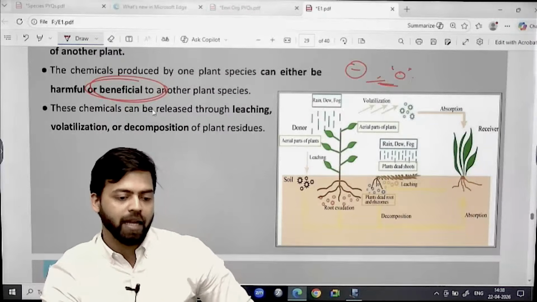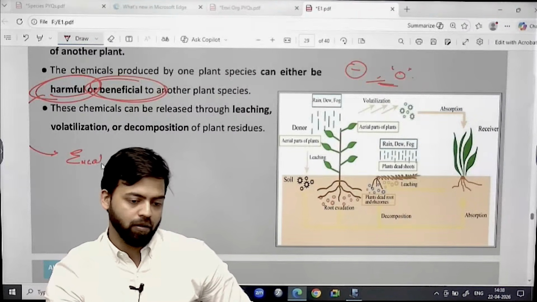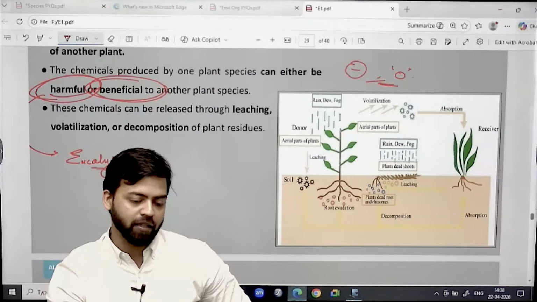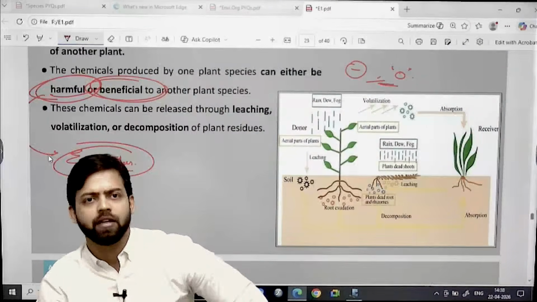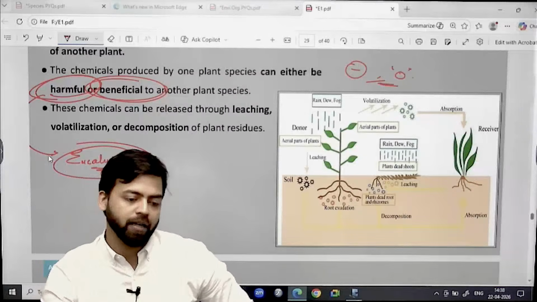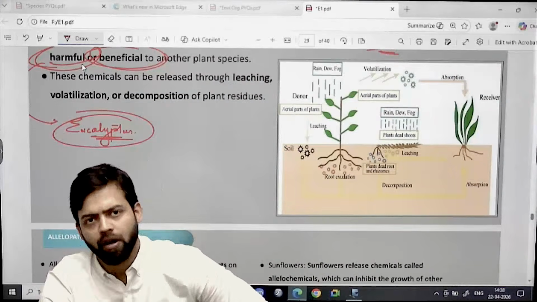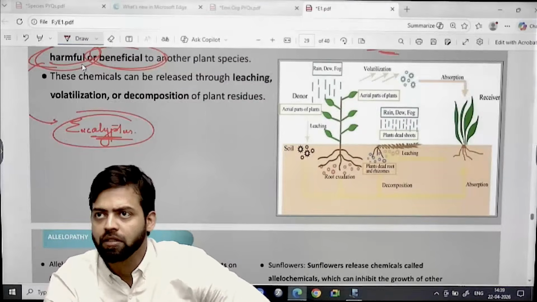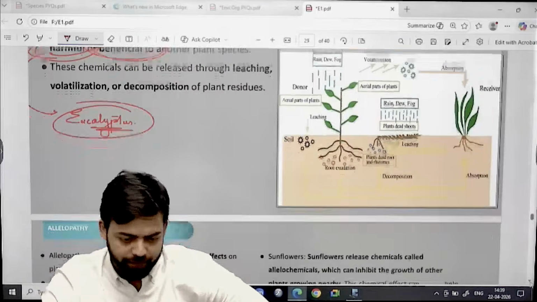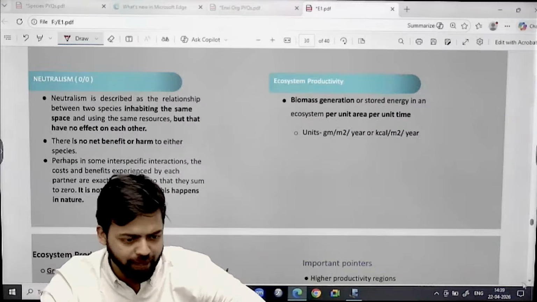Okay. Then harmful, if you see, eucalyptus releases chemicals such that the growth in the nearby region is restricted. Growth of grasses is restricted near the eucalyptus region. So that is also an example of allelopathy, harmful. So both beneficial or harmful effects can happen because of the release of chemicals, right? So this is allelopathy. Neutralism is nothing but no organism is getting impacted, no harmful effect is there, that is neutralism.